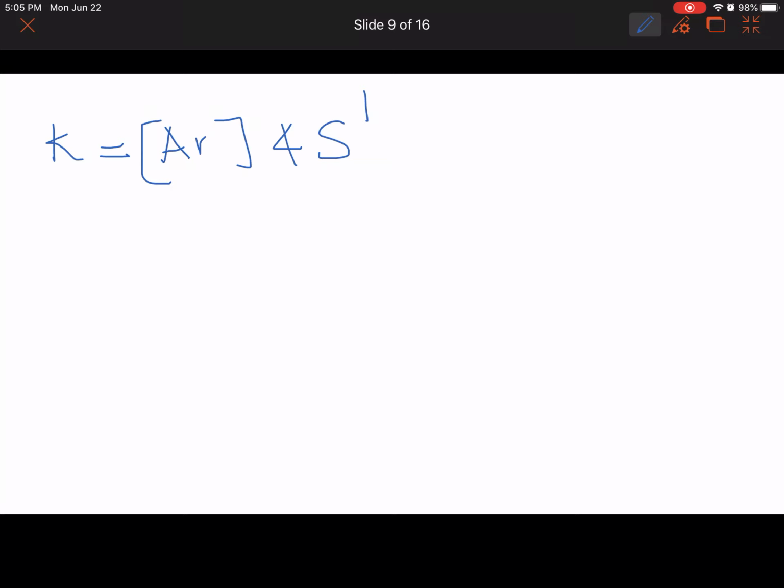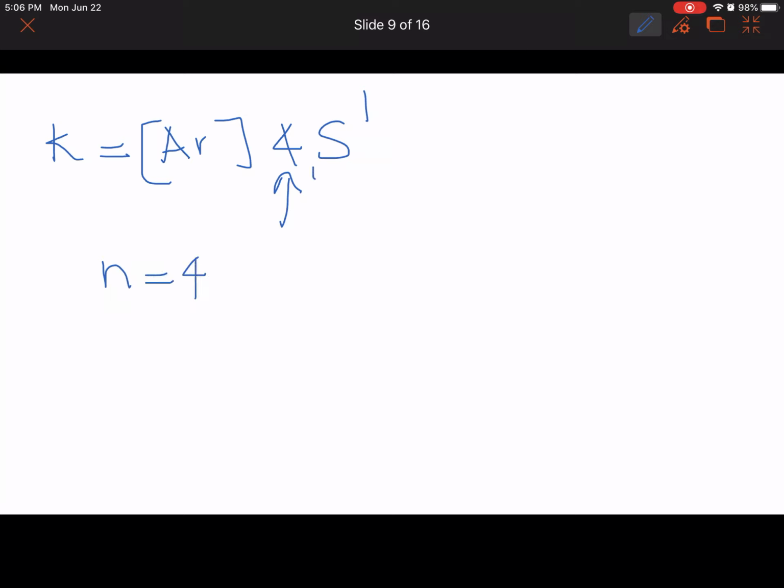Now it is asking to select the correct set of quantum numbers. We want to find the n, L, Ml and Ms values for potassium. The number prior to the orbital shape tells us the principal quantum number n. In this case n equals 4.